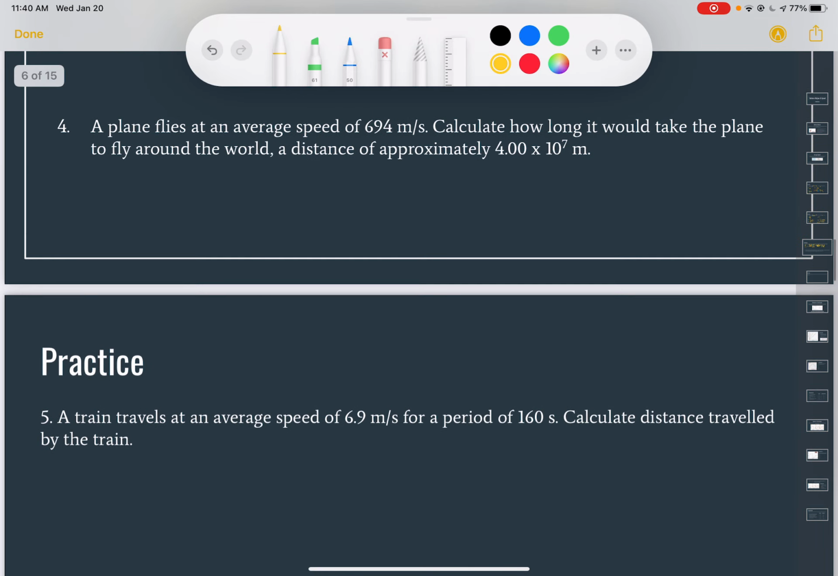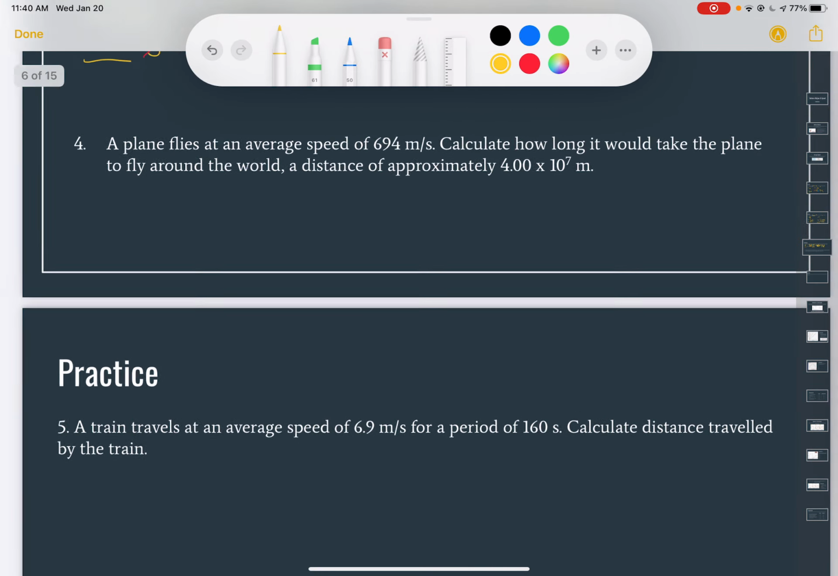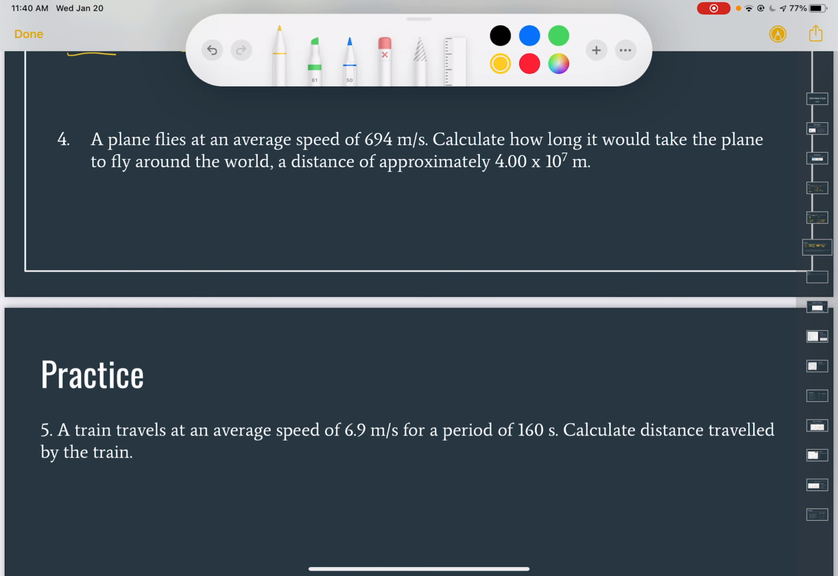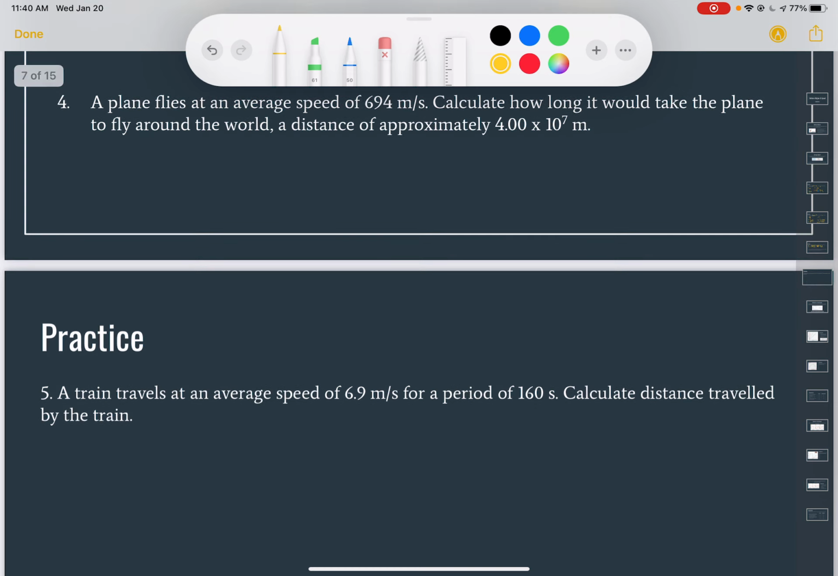Yeah. All right, and then let's do number 4. It says a plane flies at an average speed of 694 meters per second. Whoa, Miss V, you need to settle down. You need to first write out the formula. So this is the formula we're using. We've got velocity, distance, time.